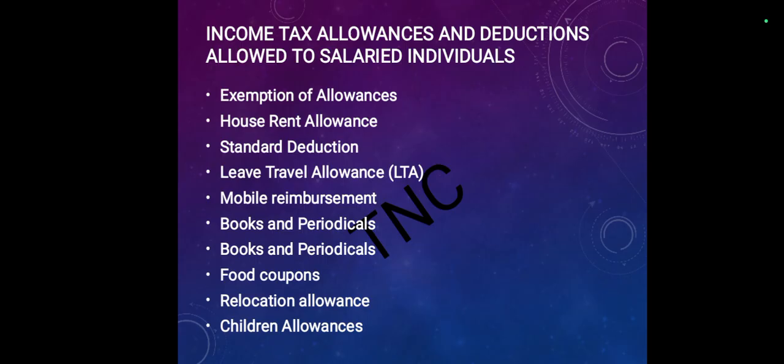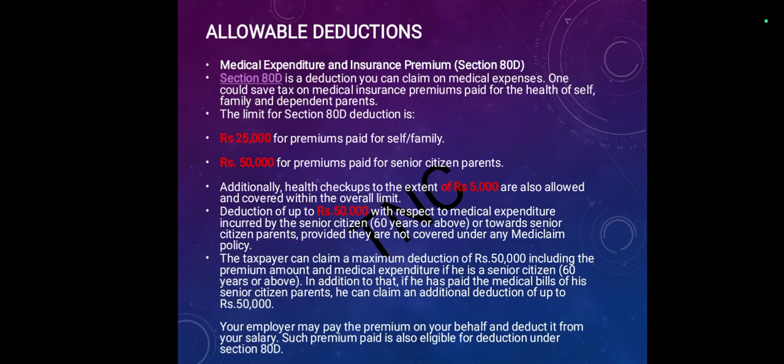Income tax allowances and deductions allowed to salaried individuals. Exemption of allowances: house rent allowance, standard deduction, leave travel allowance (LTA), mobile reimbursement, books and periodicals, food coupons, relocation allowance, children allowance. So, allowances with the deductions.